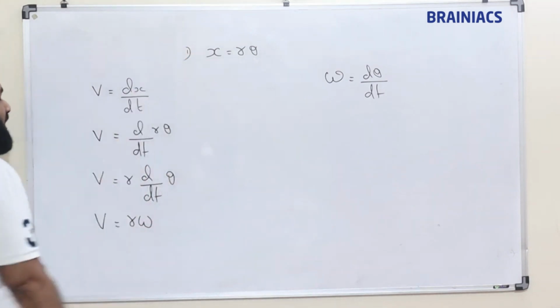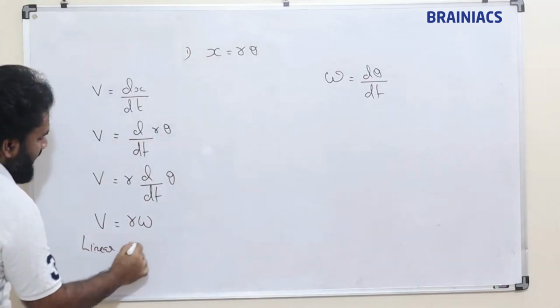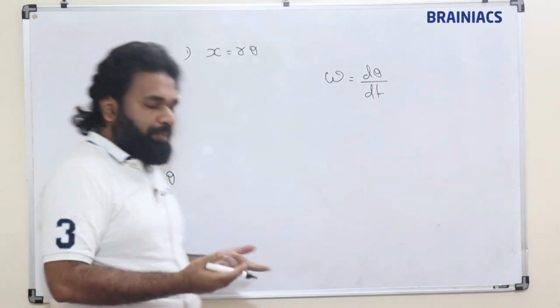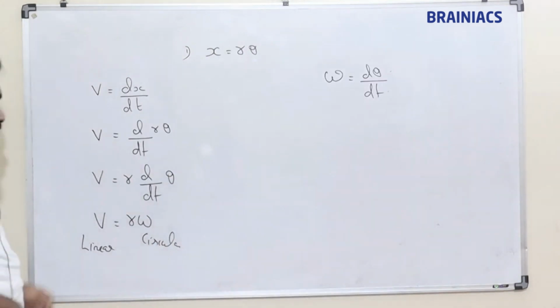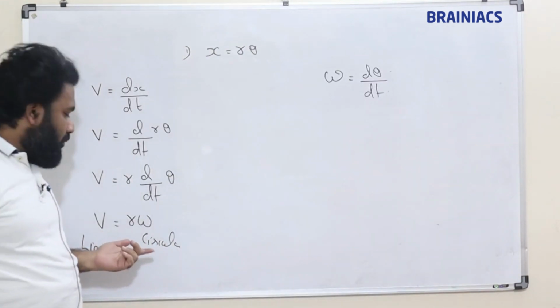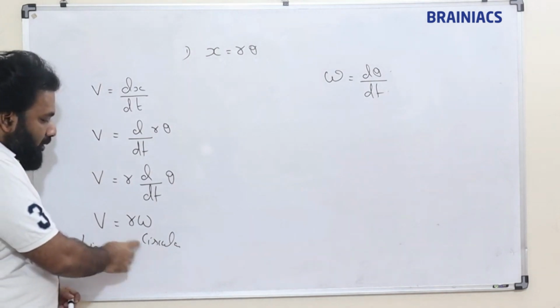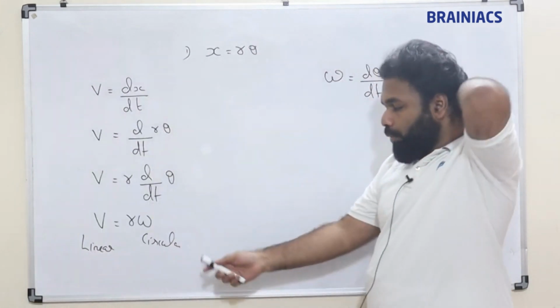So if this is one relation, this is linear, and this is circular. That is linear speed is equal to r into the circular speed. So here v is equal to r omega, linear speed is equal to r into circular equivalent of speed.